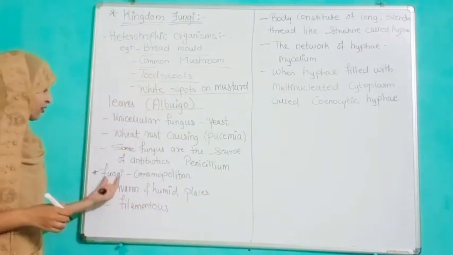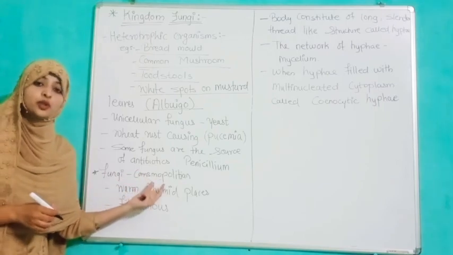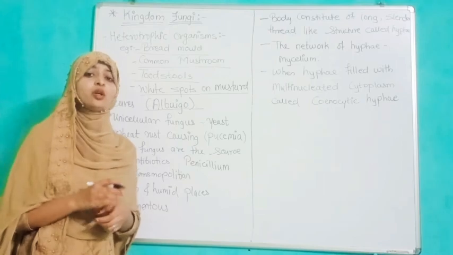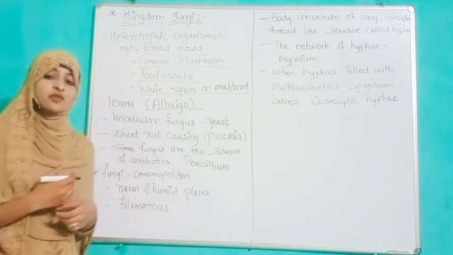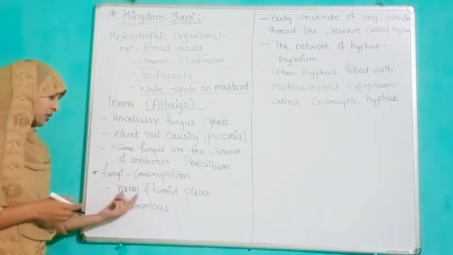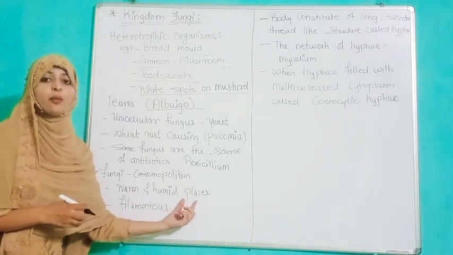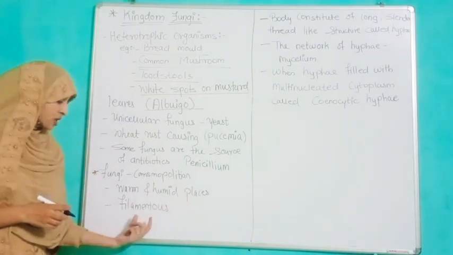Now fungi are cosmopolitan, means they don't have any kind of limitation. They grow everywhere, means we can find fungus anywhere, especially in warm and humid places.